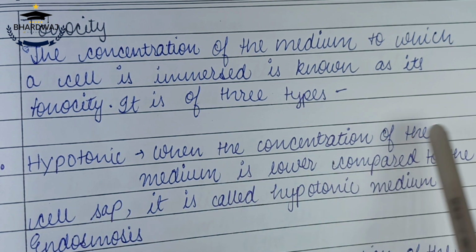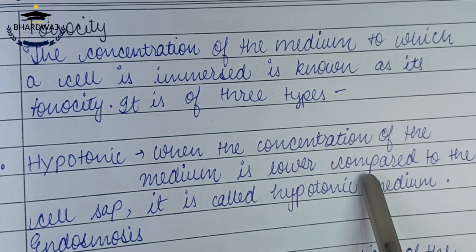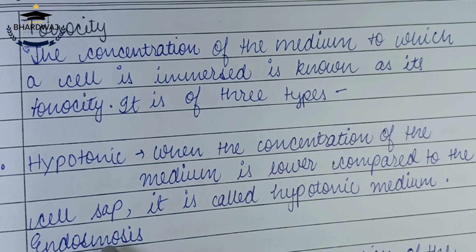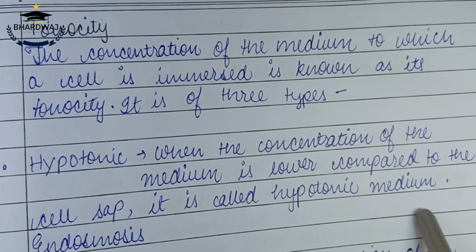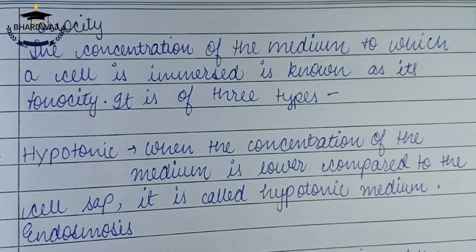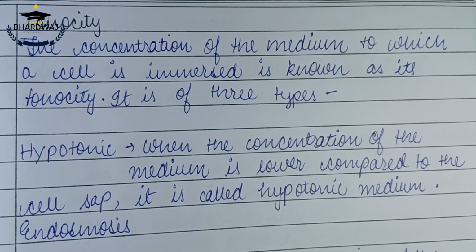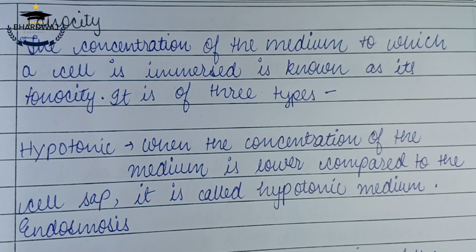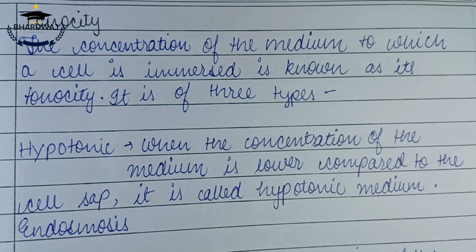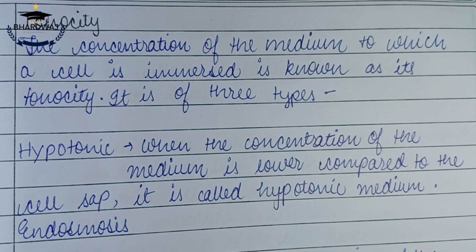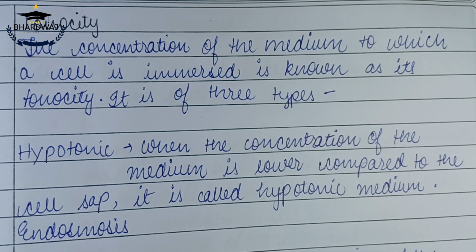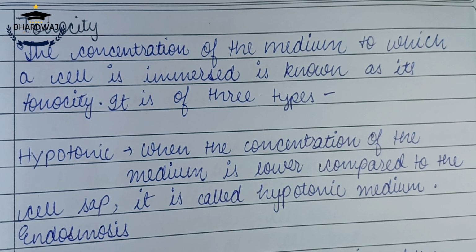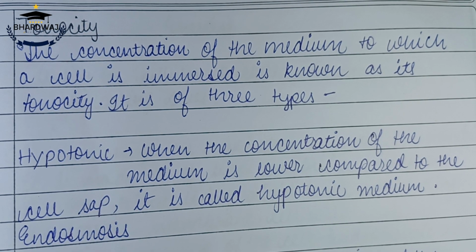Hypotonic: when the concentration of the surrounding medium is lower compared to the cell sap, it is called hypotonic medium, and endosmosis takes place, meaning water moves from the surroundings to the inside of the cell.